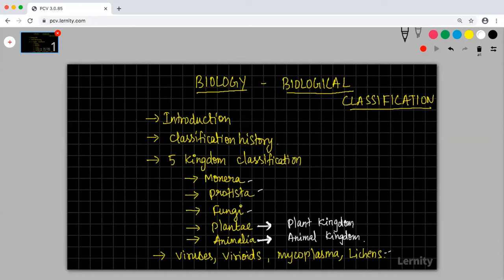We'll try to cover these 4 things in this chapter, and this will be dealt with separately as one chapter. So this is how the idea is. Okay, let us start with the introduction now. This almost is like an introduction.